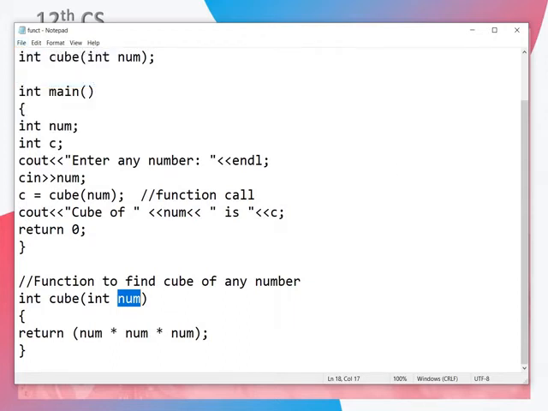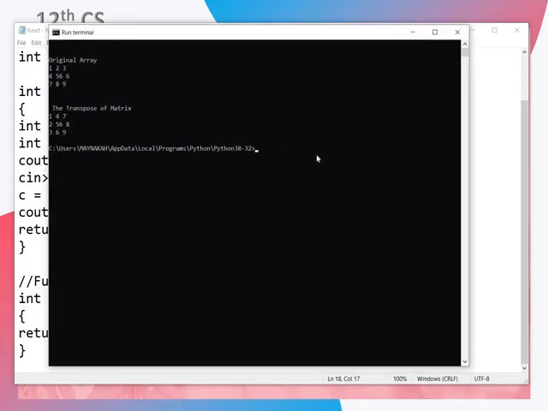Save the file, run terminal. So the file name here is funct. Enter any number, so I am giving 5. So the cube of 5 is 125.